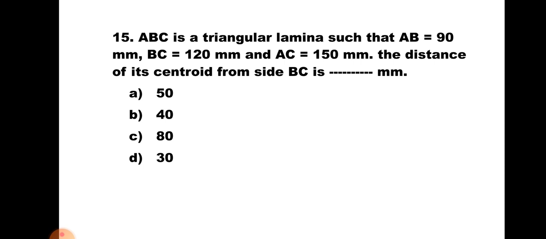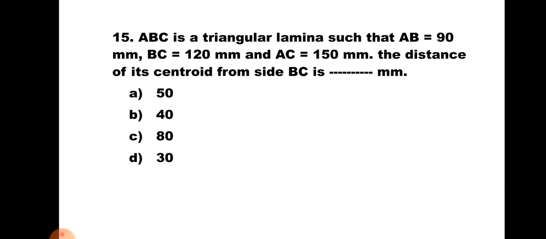Now here you have to keep in mind that AB is equal to 90 mm. Let us say that it is the vertical side of the triangle. BC is equal to 120 mm. Let us say that it is the base of the triangle. And AC is equal to 150 mm. So you will find that it is a right angled triangle with angle at B is 90 degrees and it is, say, the origin.